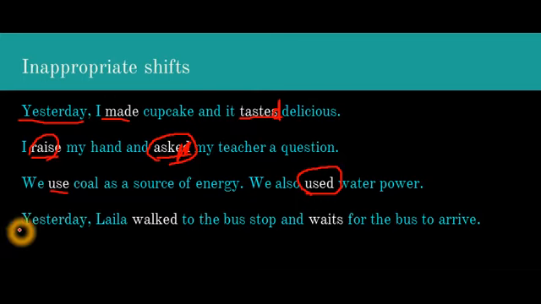Next example. Yesterday, Layla walked to the bus stop and waited for her friend. Next example. Yesterday, Layla walked to the bus stop and waits for her bus to arrive.